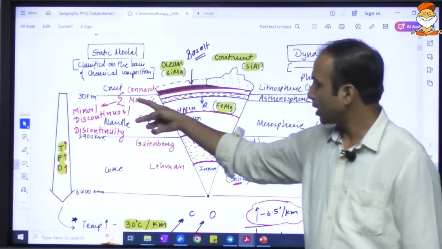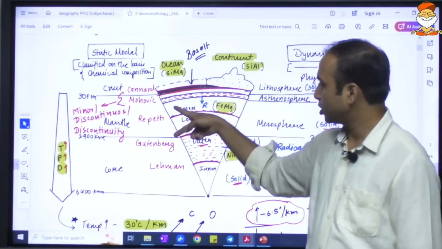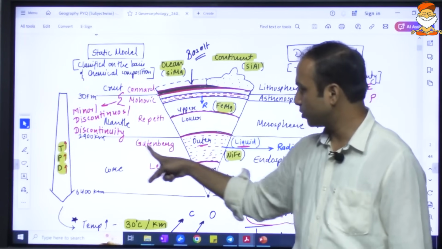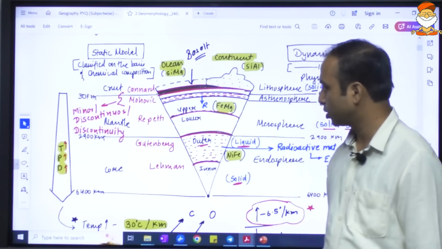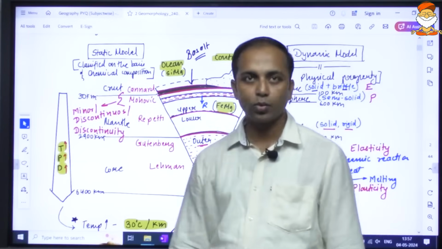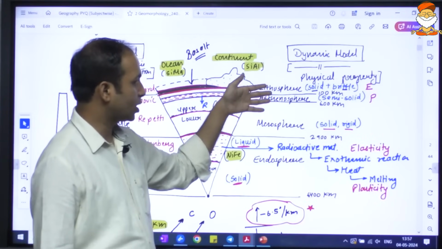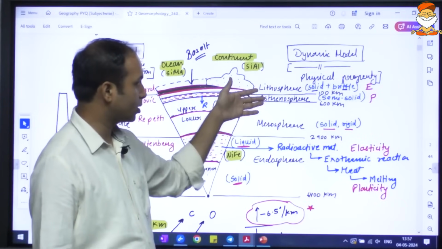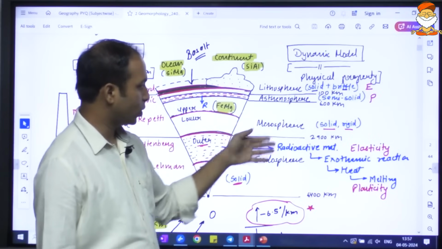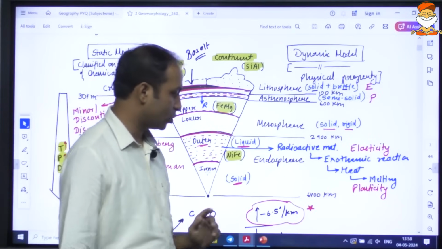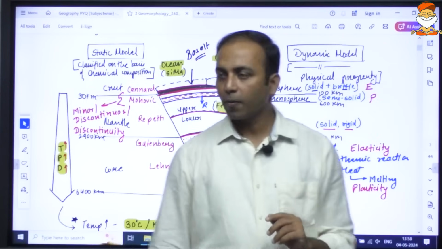Then from 30 to 2900 kilometer is the mantle, 2900 to 6400 kilometer is the core. And with respect to lithosphere, it is 100 kilometer thick. Asthenosphere is 100 to 600 kilometer thick, mesosphere is 600 to 2900, endosphere is 2900 to 6400.